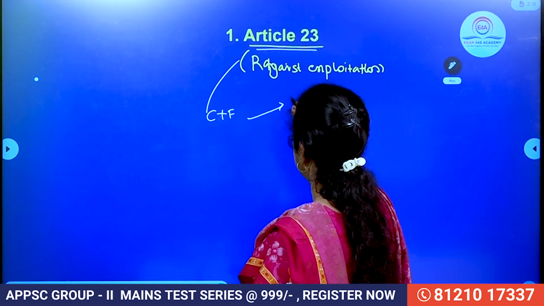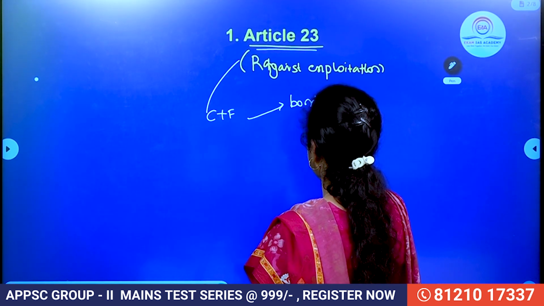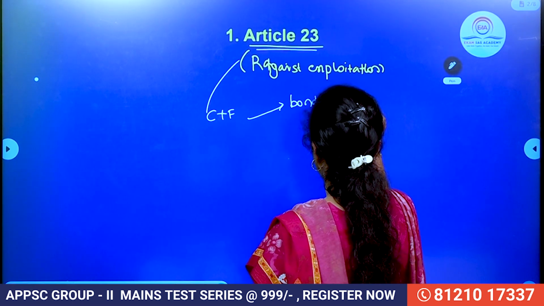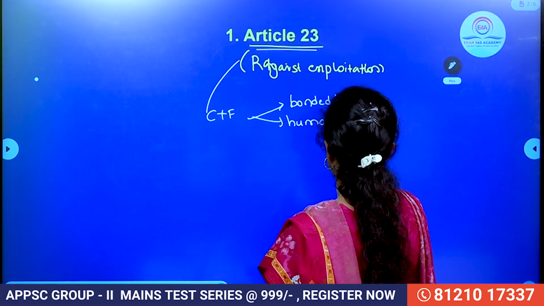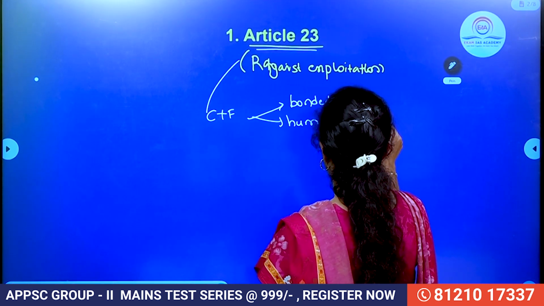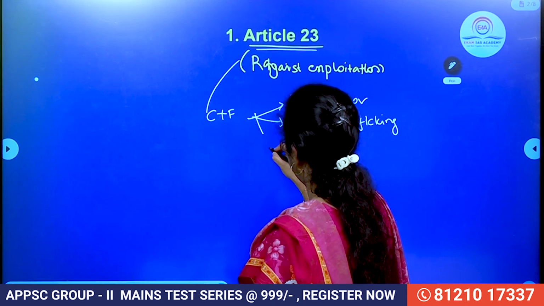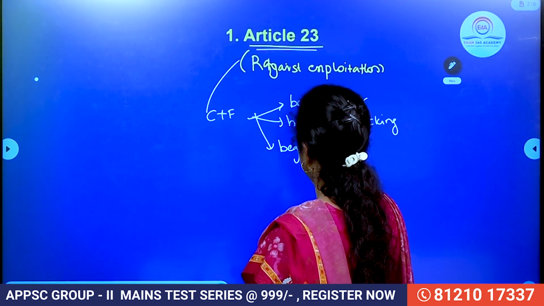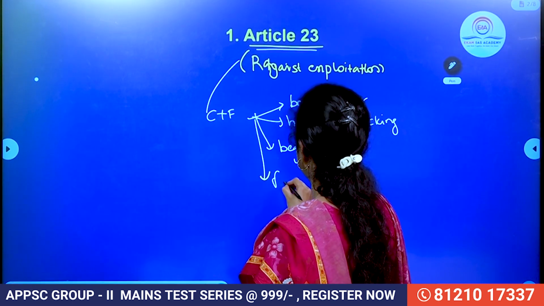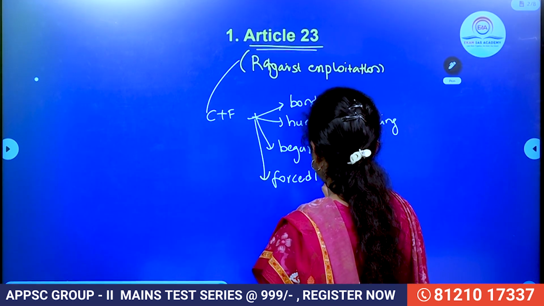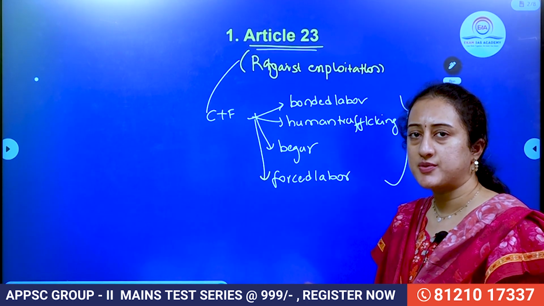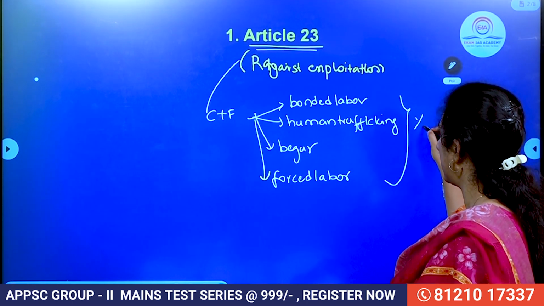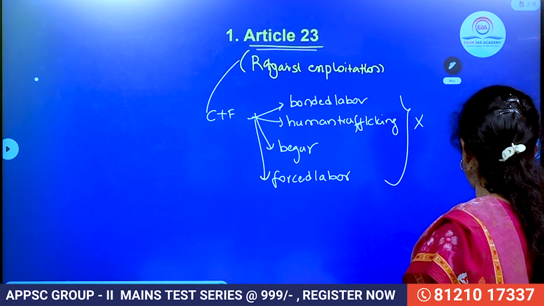That means any form of bonded labor, human trafficking, beggar, forced labor. These types of exploitation are not allowed under Article 23. Let us understand more in detail.